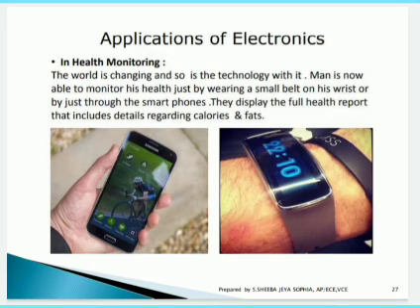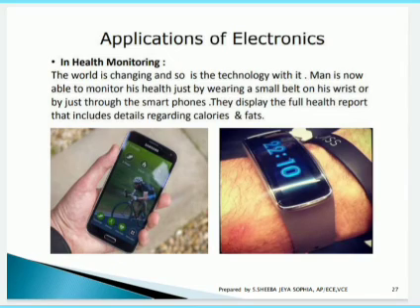If you see, the number of persons affected increases each and every day, and there are not that many doctors and clinical professionals available for monitoring persons regularly. For example, if a person is affected by some disease, a doctor cannot sit with him for the entire day or entire year and monitor him continuously.